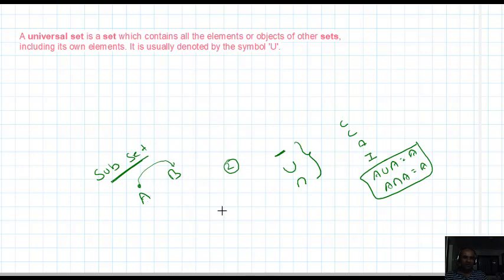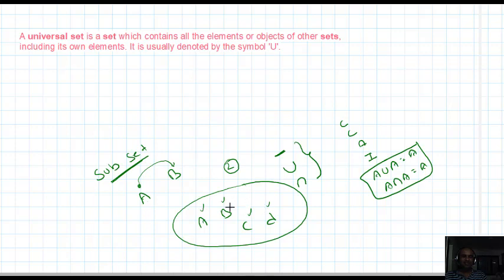Now the interesting thing is, A, B, C, D are some sets that are given. A is one set, B is another set, C is another set, D is another set. Always there exists a new set which is a superset of all these sets. The new set is called the universal set. That is today's concept: the universal set.